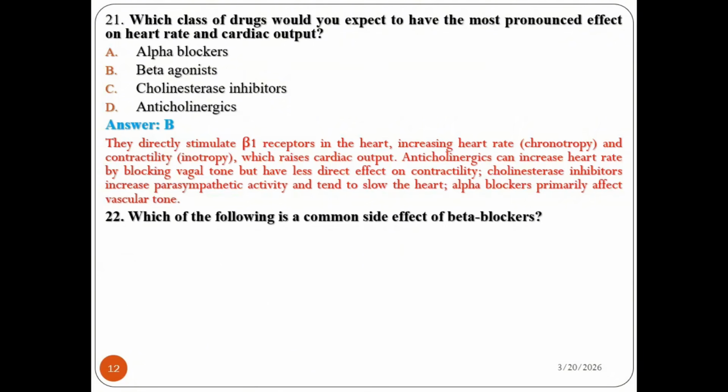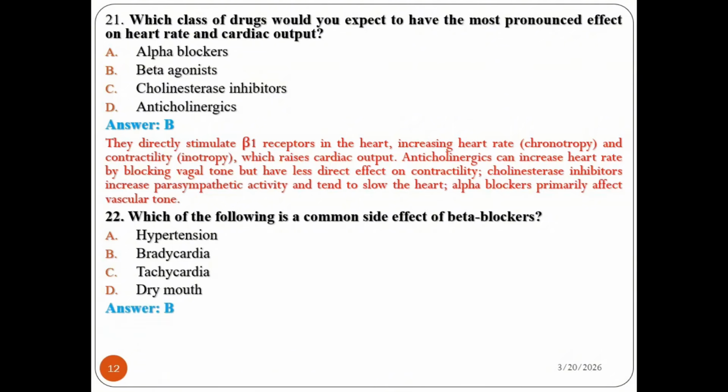Question number 22. Which of the following is the common side effect of beta blockers? Hypertension, bradycardia, tachycardia, dry mouth. Here the question is about an adverse effect of beta blockers.